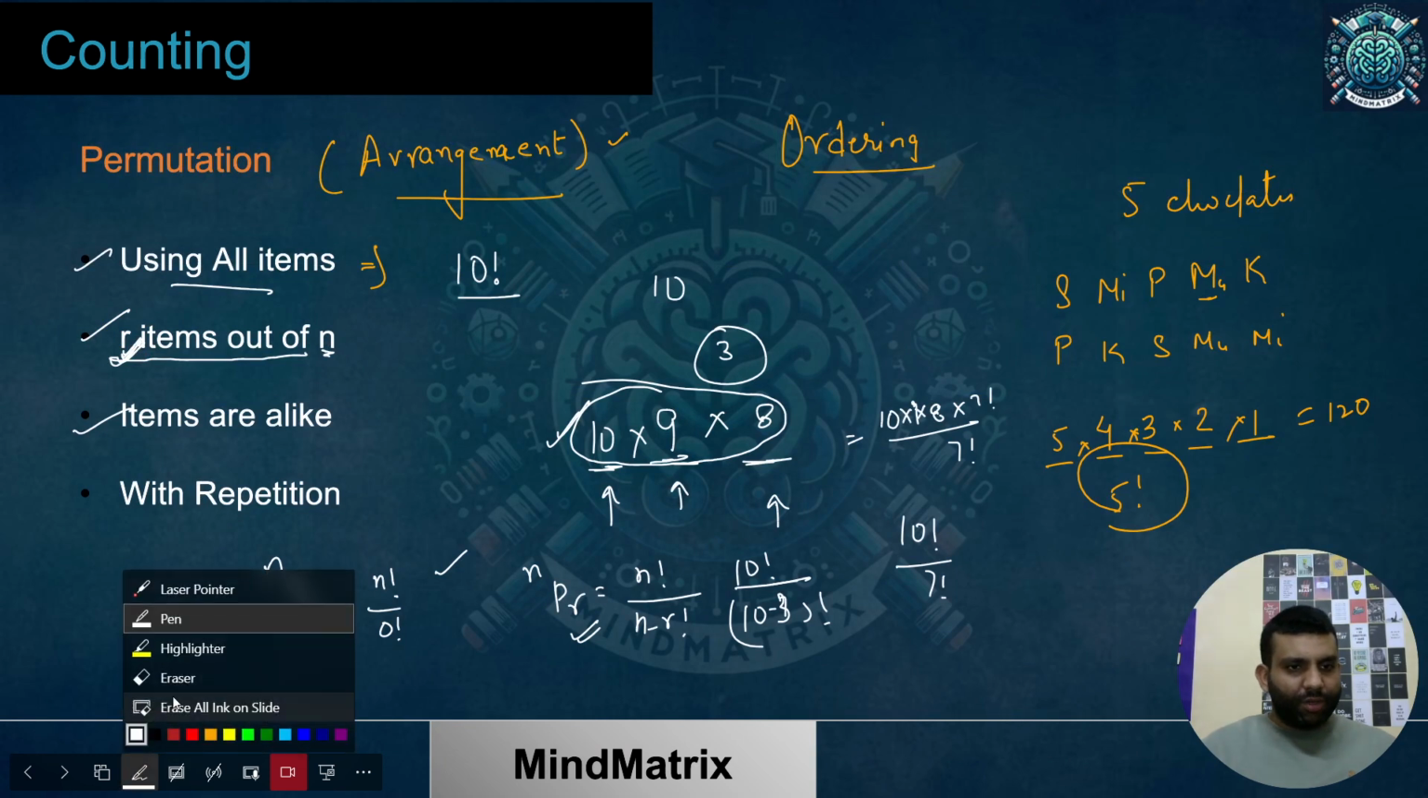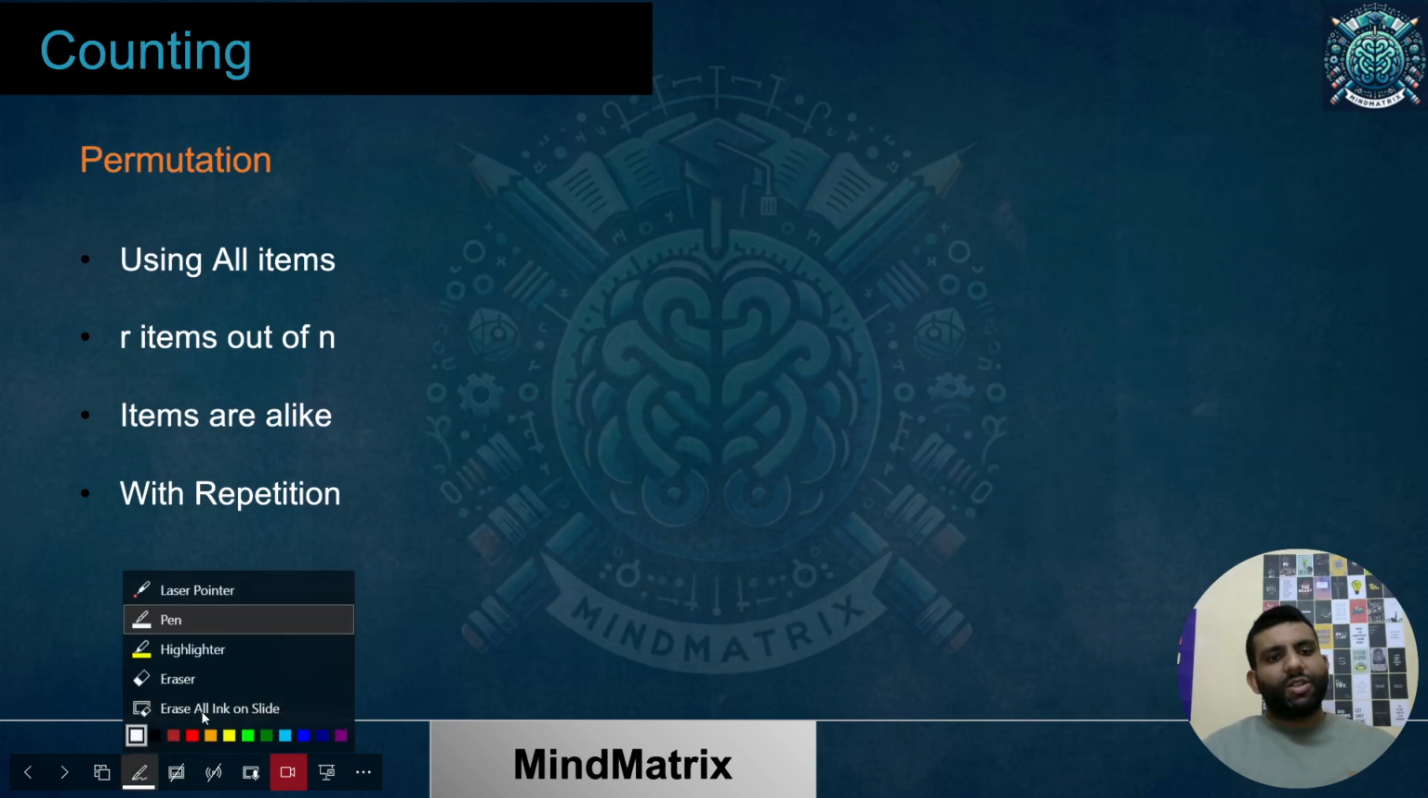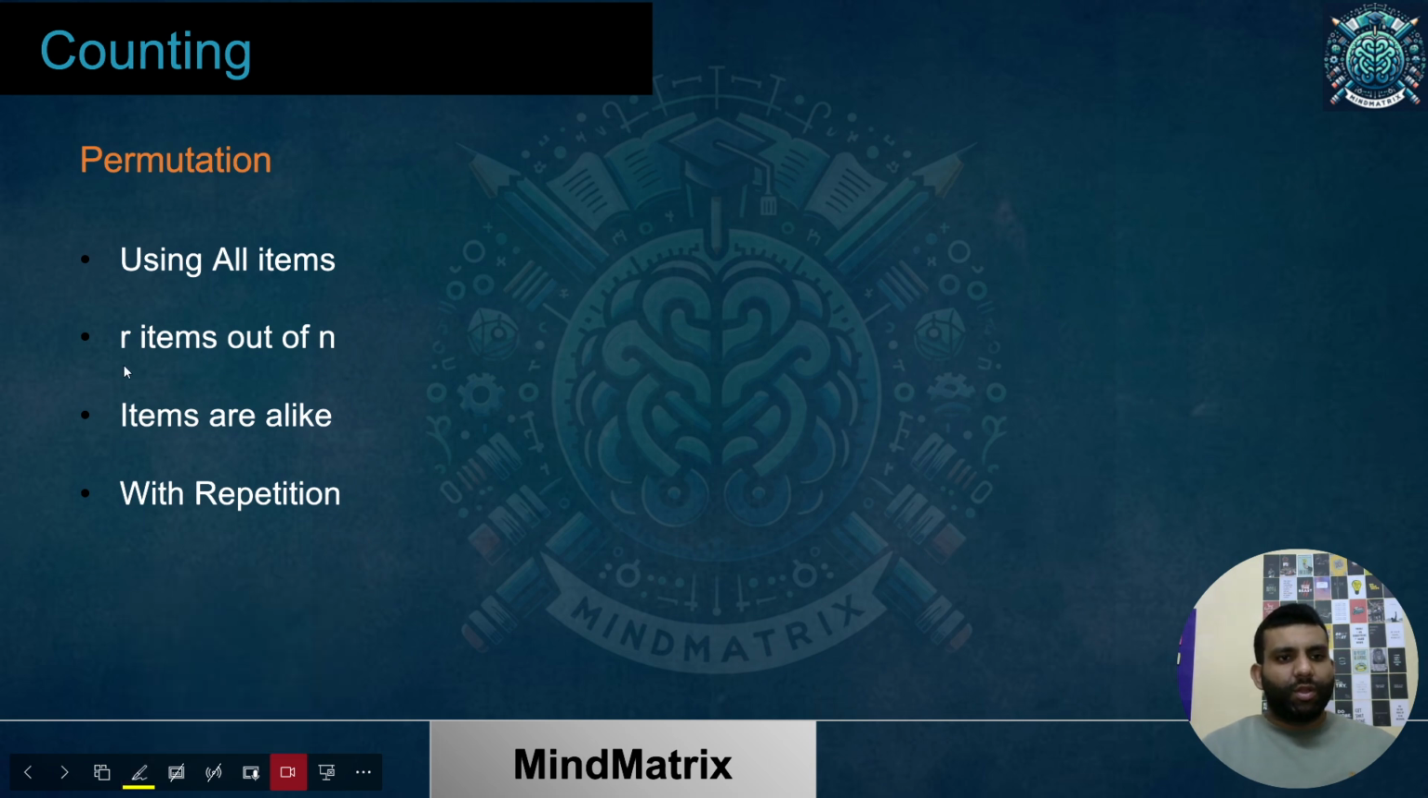Let me just talk about this thing. Items are alike. If some items are alike, let me give you an example. Let's suppose I'm having these 5 letters A, B, C, D, E. If I talk about in how many ways I can arrange them to create a word, the answer is 5 factorial, as all 5 are different. And if I only need 3 and want to create different words by using 3 from these, we already know 5P3, which is 5 into 4 into 3.